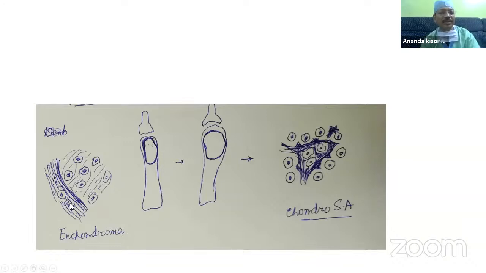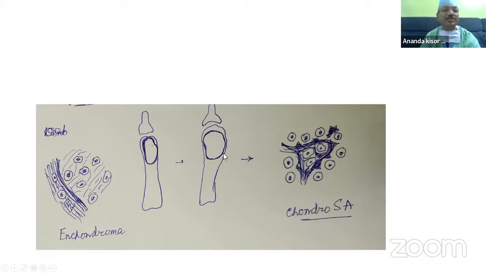See, this is a remodeling unit. This is the osteoclast and osteoblast with osteoid formation. That would always be at the periphery of the lesion. Whereas in the chondrosarcoma, that bony trabecula is always surrounded by the chondrocytes. That is the most important. So it is in the periphery here, and in the center here. And basically this is the basis of the popcorn calcification, as you can see in our radiograph. This is a clinical picture, this is a radiological picture.